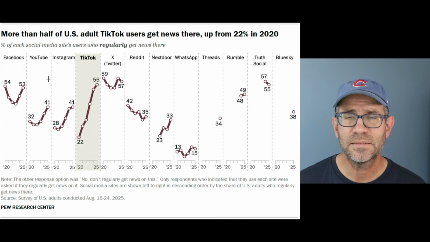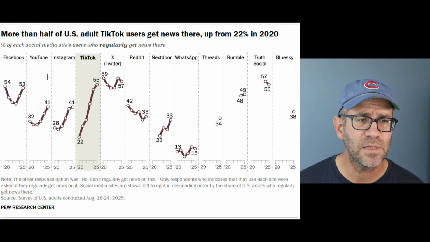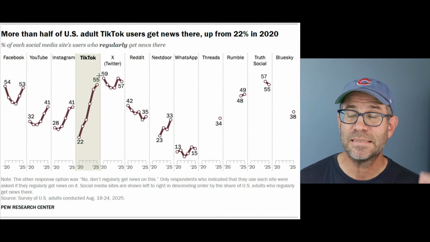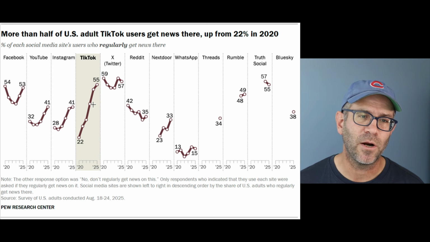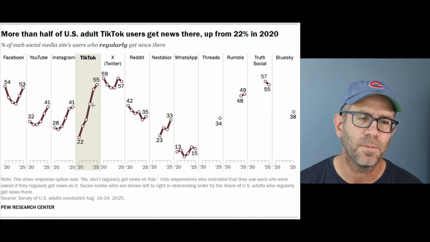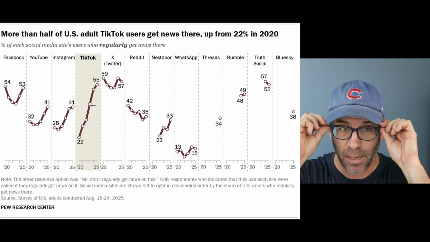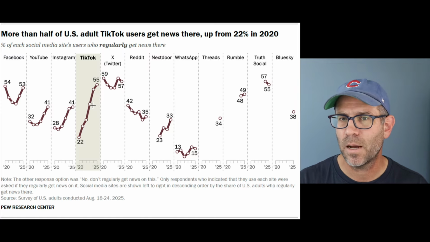On the y-axis, it's the percent of each social media site's users who regularly get their news there, right? So it's the percentage of TikTok users who get news on TikTok. We then have a grouping variable to connect the points, and we connect the points by the social media platform. Also, then we're faceting the data by the social media platform, right? So we're grouping it and faceting it by the platform.